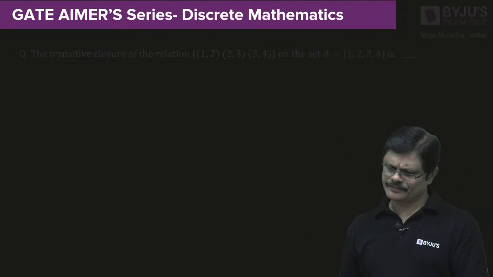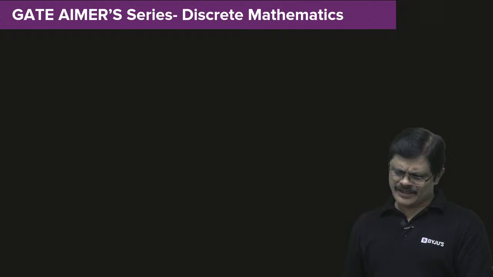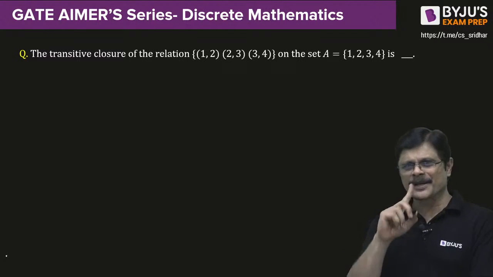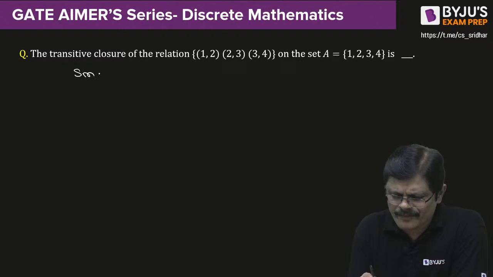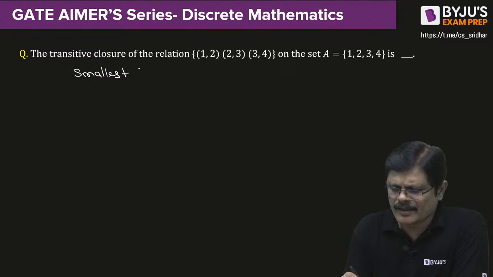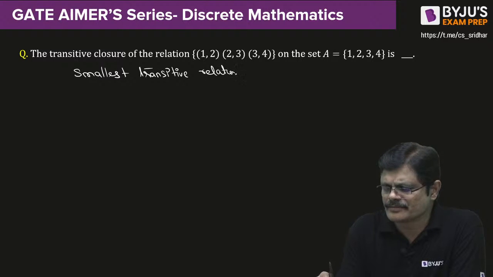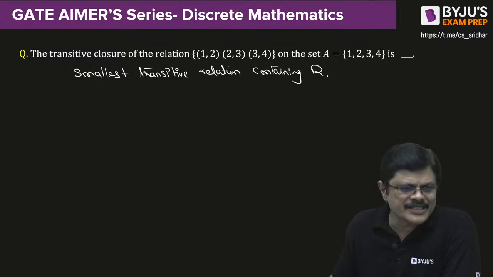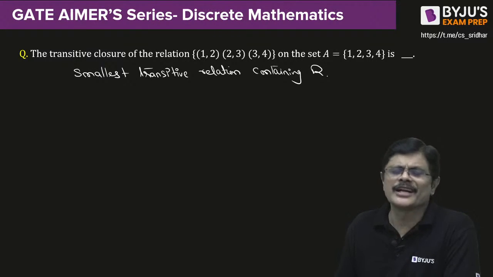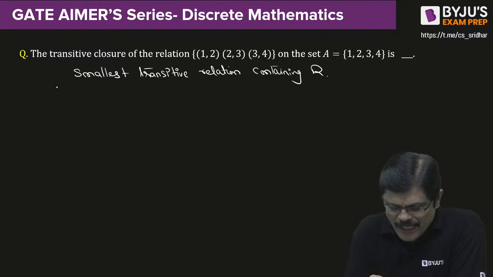Transitive closure. See, transitive closure means, of course, for this we use the Warshall algorithm. It is the smallest transitive relation containing R. So that is the transitive closure, my dear friends. And for this we have a beautiful result called Warshall's algorithm.